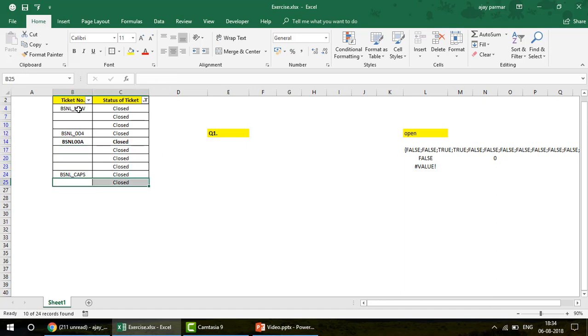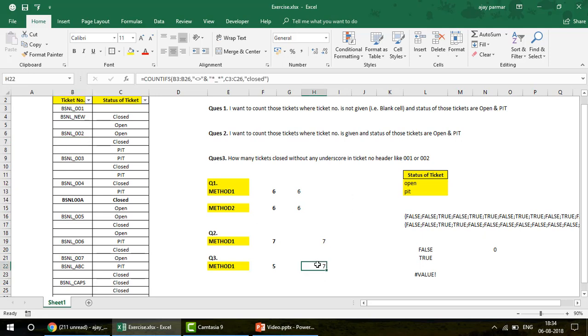Now here is the problem. Your function is also counting the blank cells. Why is it counting blank cells? Because you said that you want to count those ticket numbers where underscore is not there. So even in the blank cell, underscore is not there.